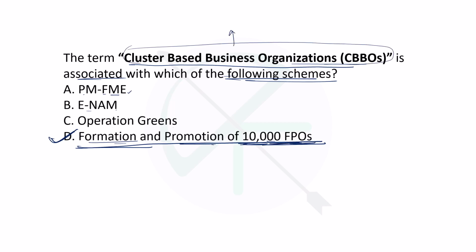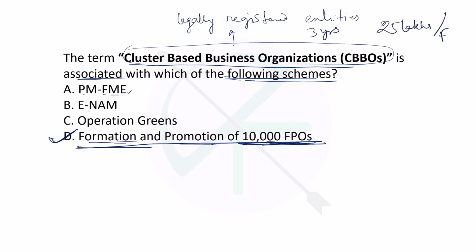Okay, so what are these organizations? These are legally registered entities that have been functioning for minimum 3 years, and they are provided 25 lakhs of support per FPO. Suppose one CBBO has been given the responsibility to arrange as many FPOs as they can, and for each FPO they are funded 25 lakh rupees to arrange the FPOs, mobilize them, and build the capacity of the farmers with the organizations. Okay, so option D will be the right answer.